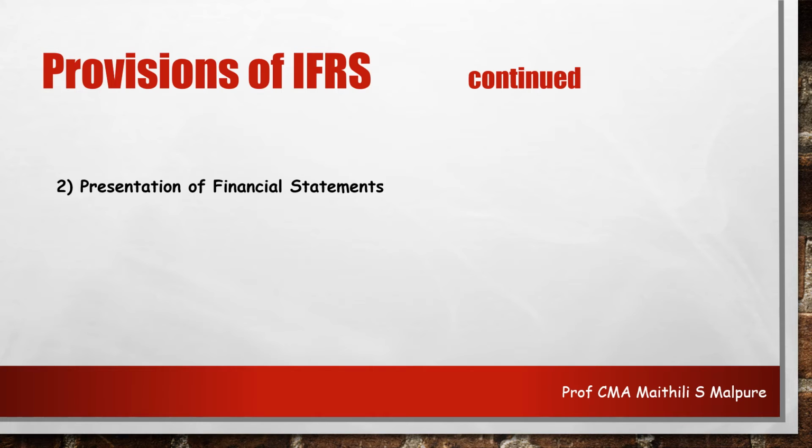Now these uncertainties are included in the presentation of the financial statements under the head consistency and presentation. Whether they can consistently continue their organization, then it has to be included here. Further,